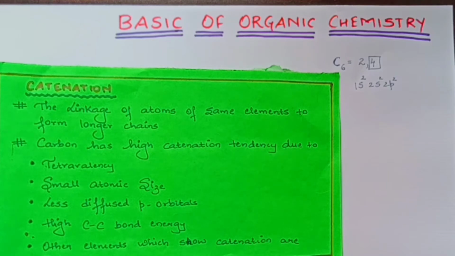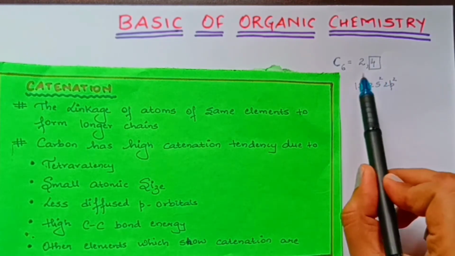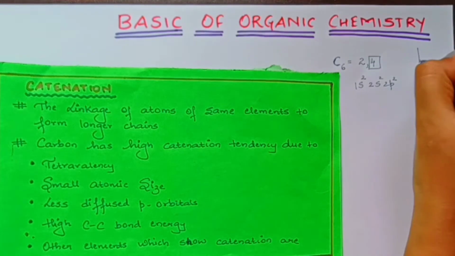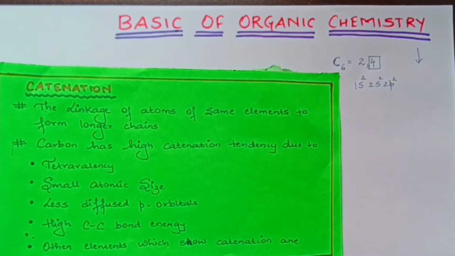Now, the next reason is small atomic size. We can see that carbon has a very small atomic size. But as we go down the group, the atomic size increases.